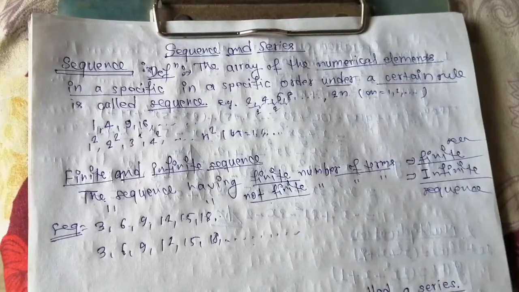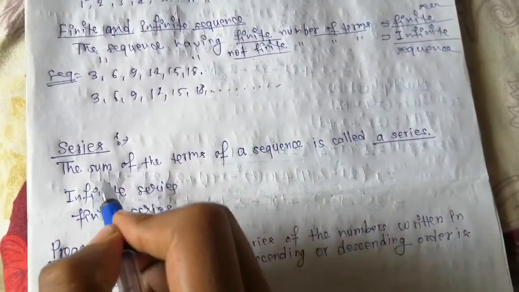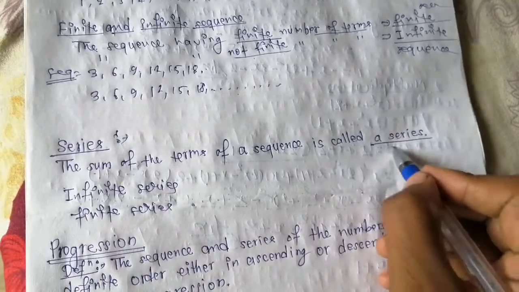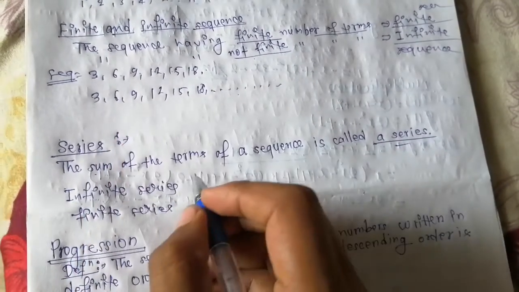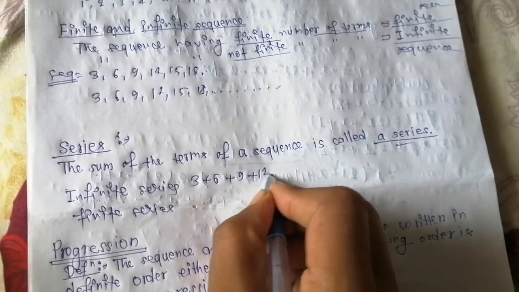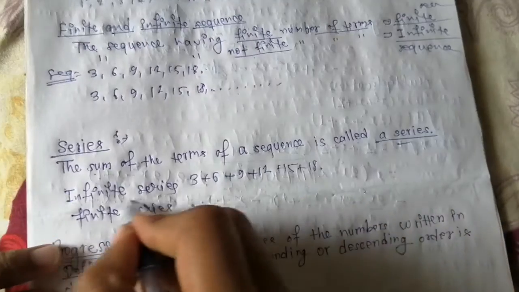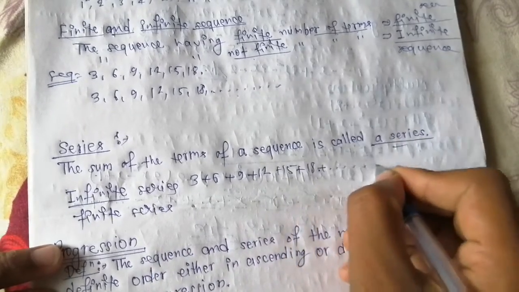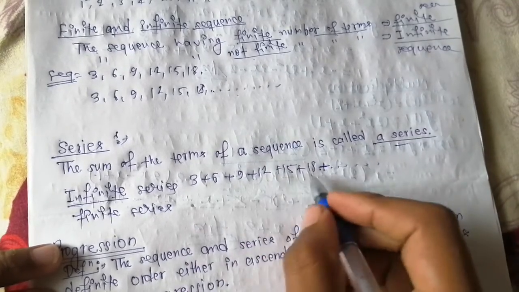Now, what is a series? The sum of the terms of a sequence is called a series. If we write this sequence as 3 plus 6 plus 9 plus 12 plus 15 plus 18, that is called a series. And if we write dots after it, it is called an infinite series, because it does not have a fixed number of terms.